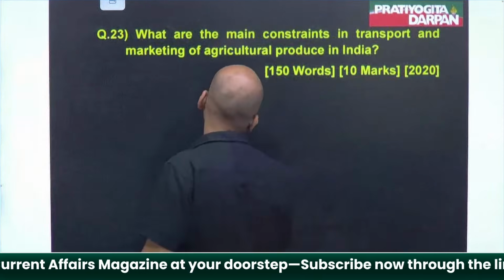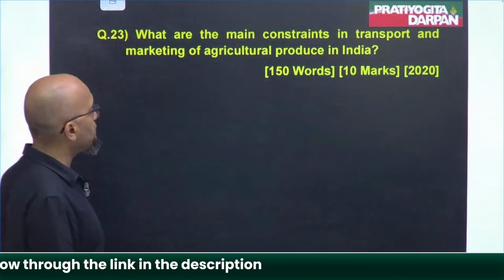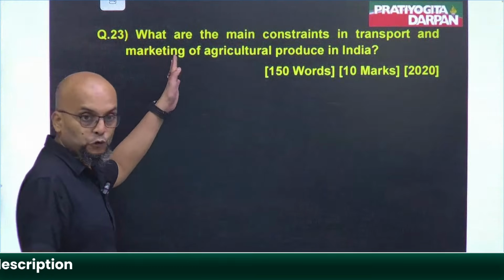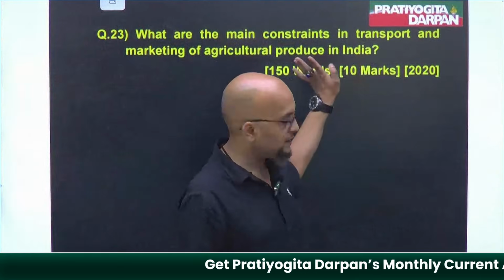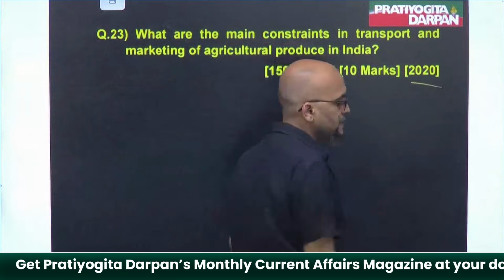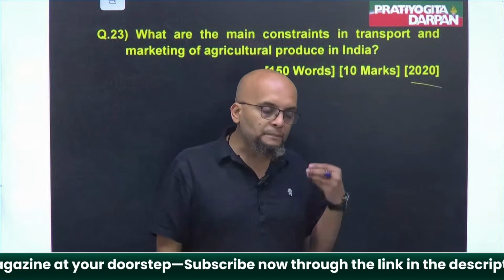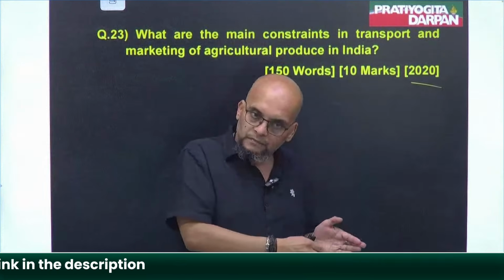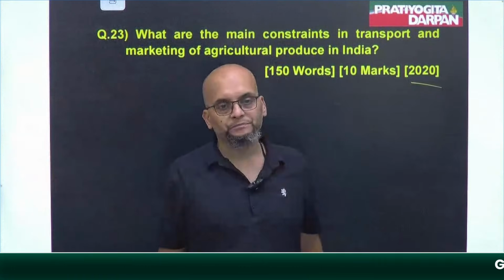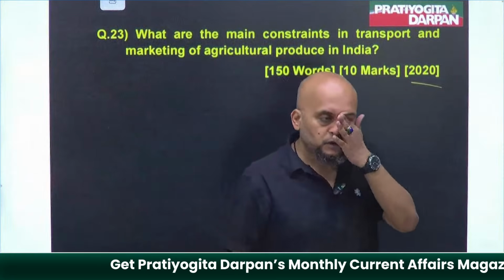Next, what are the main constraints in transport and marketing? Again, the question related to logistics. We have discussed it. The repetition occurred in 2020. The problem is that farmers do not have connectivity from farm to the market. As I told you, mandis are scarce.